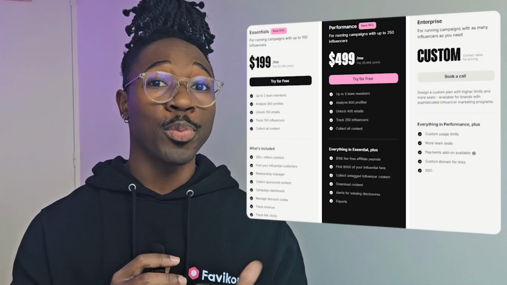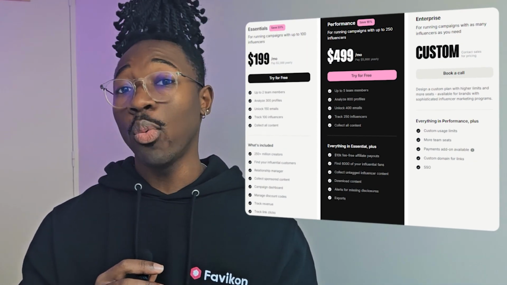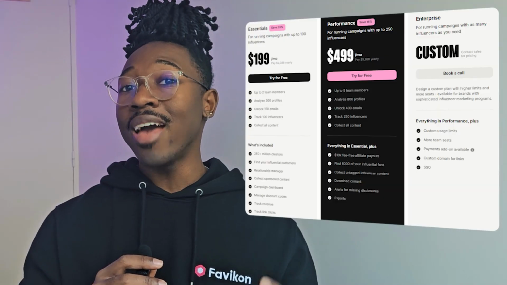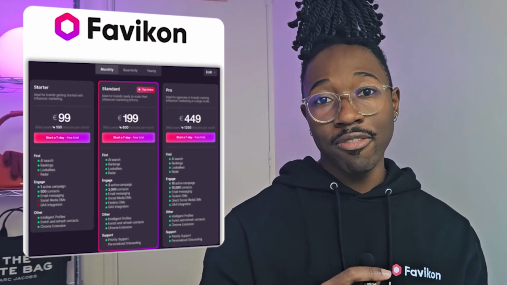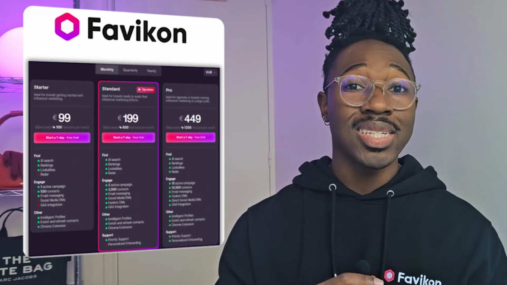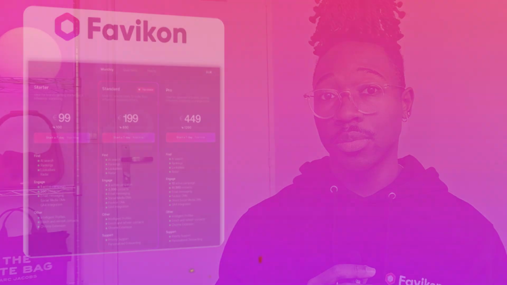Fair and adaptable pricing is also essential to keep your creator strategy sustainable over time. Modash limits you to 300 profiles on the entry plan, and if you want more, you have to jump to the $5.99 plan. Favikon lets you add credits whenever you need them, so usually viewing 300 profiles costs less than $200. So point to Favikon again.